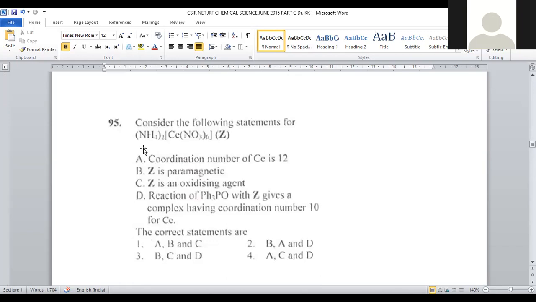Consider the following statements for (NH4)2 Ce(NO3)6. This is called ceric ammonium nitrate, a very important oxidizing agent called CAN. Ceric ammonium nitrate is called CAN. So what are the correct statements we have to depict? What kind of compound is it? It is a kind of lanthanide compound. Cerium is the starting element of the lanthanide series, right? Let us see what the correct statements are here.